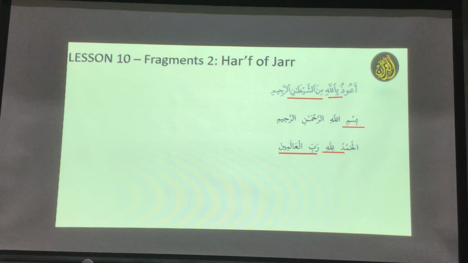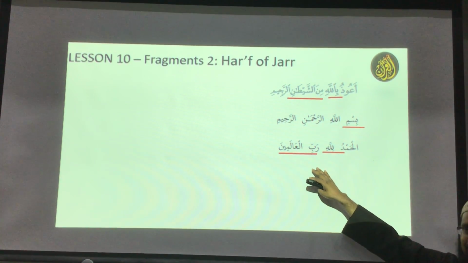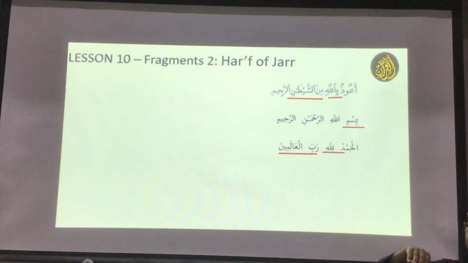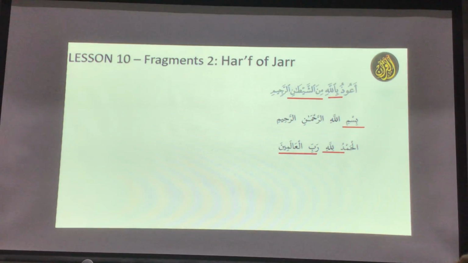So inshallah, as I said, tomorrow we're going to do the exercise. Not only harf of jar, we'll also do mudaf ilay. So you can find them like this, okay? And you will be able to translate by yourself as long as you know the meaning of the words. So you know where to put 'of' and what each one will be. And you have to know the meanings of all the 11 harf that I showed you today. Inshallah, I will send you the email very soon, once I go home, and then you can remember.